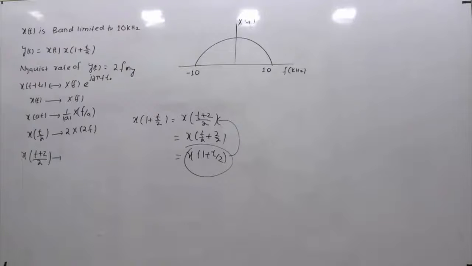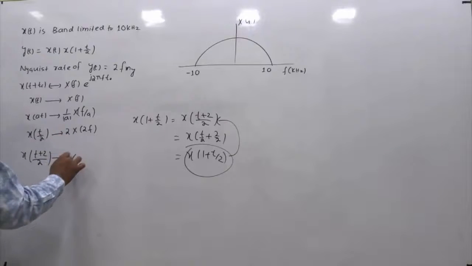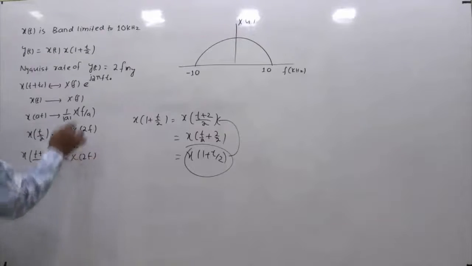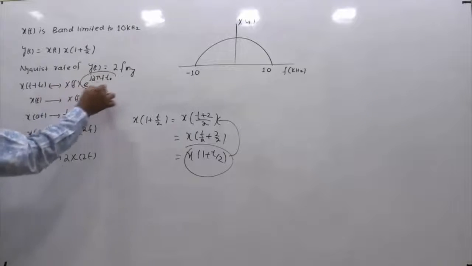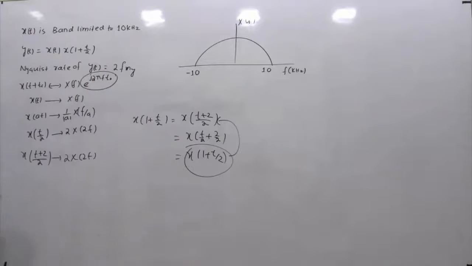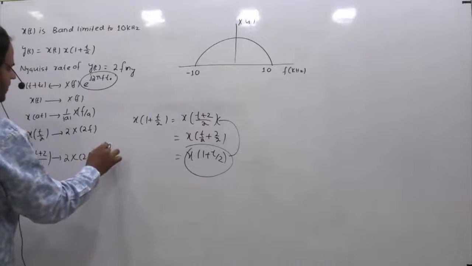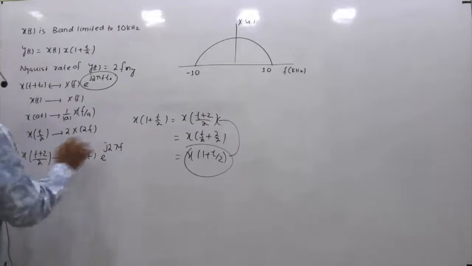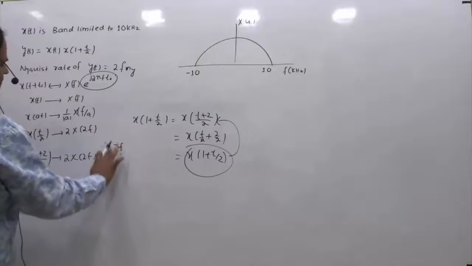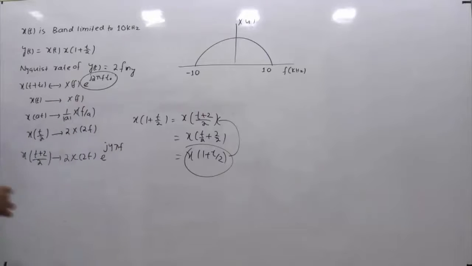Isn't it? So if you make t naught equal to 2 with respect to this, the existing spectrum is 2 into x of 2f. In the existing spectrum we are just multiplying this additional factor, e raised to power j 2 pi f, and the t naught value is 2. So into 2, you can write this as e raised to power j 4 pi f.